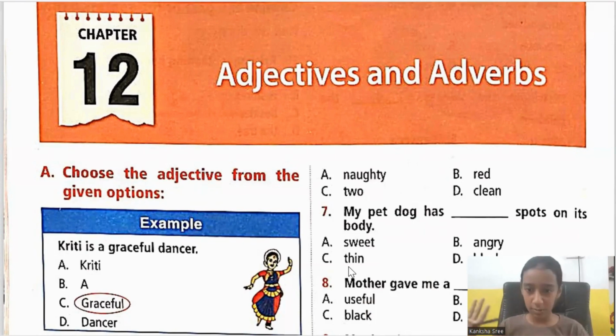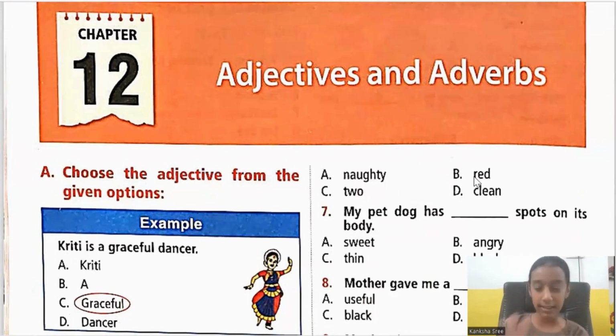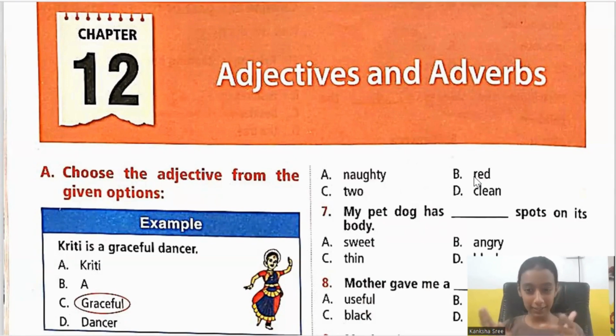Then what are adverbs? Adjectives we are very much clear about. The words that describe nouns are adjectives, and we are clear about the types of adjectives too. Then what are these adverbs? Adverbs are very easy, children. Adverbs are the words which modify a verb, adjective, or another adverb. Mostly adverbs end with ly. I hope you have understood the concept. It's a very easy chapter.